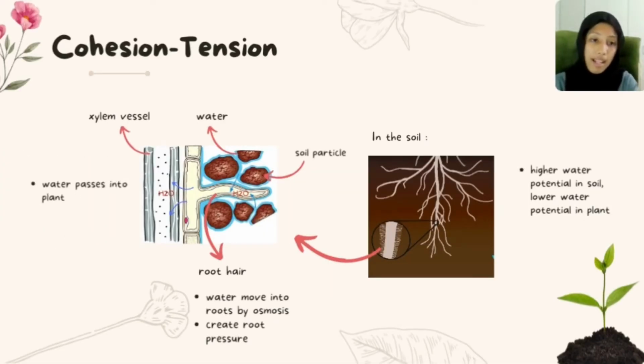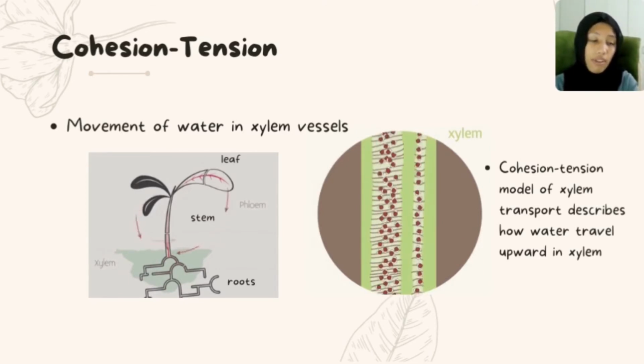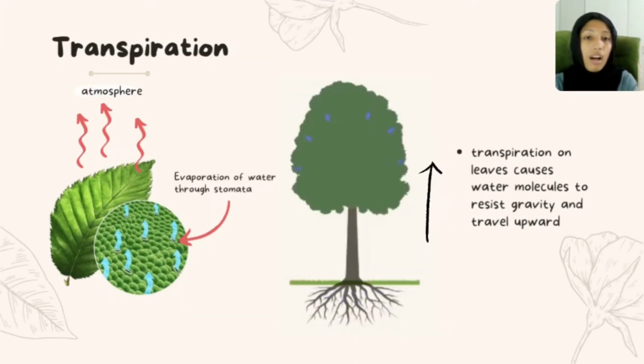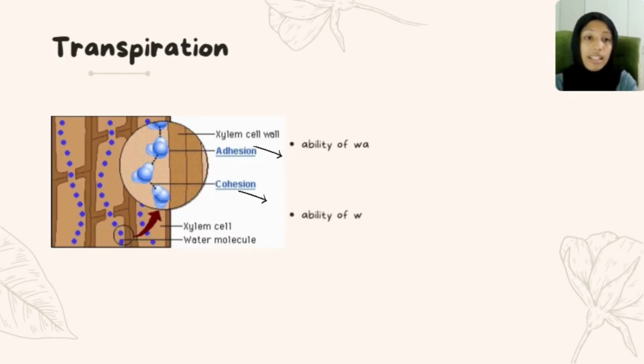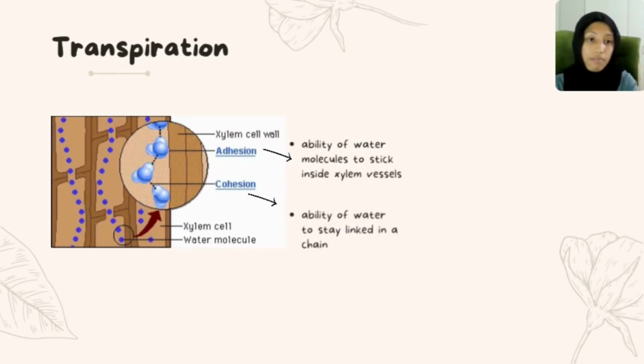Water then passes into the plant cell cytoplasm and to the xylem vessels. Water moves through the xylem vessels from the roots to the stem and to the leaf of the plant. This cohesion tension model of xylem transport describes how water travels upward in xylem. On the other hand, transpiration occurring on the leaf causes water molecules to resist gravity and travel upward. The ability of water to stay linked in a chain is called cohesion, and the ability of the water to stick inside the xylem vessel is called adhesion.